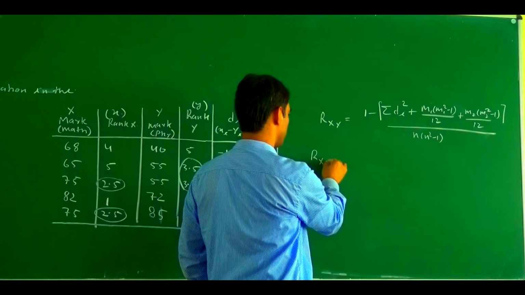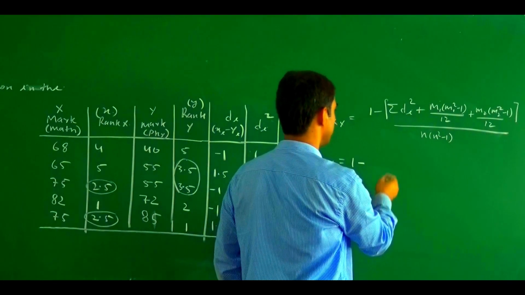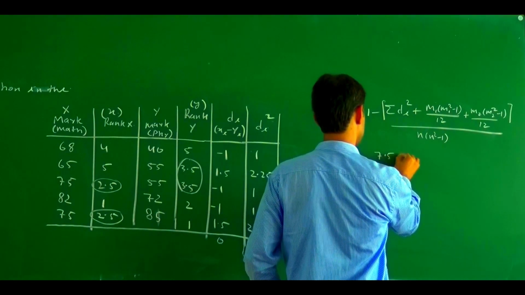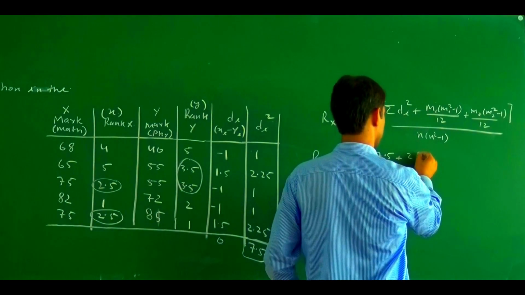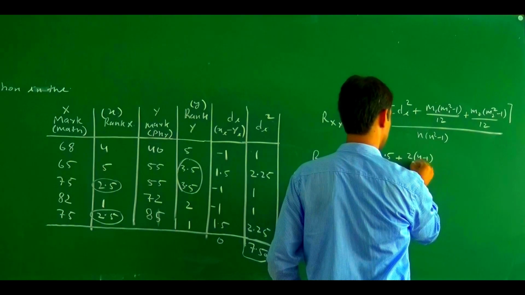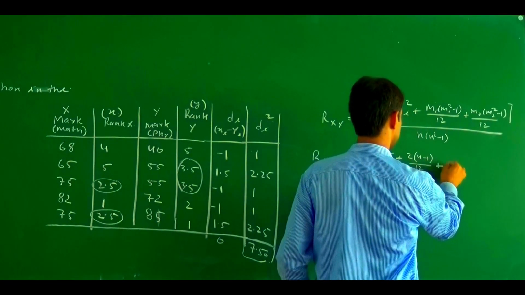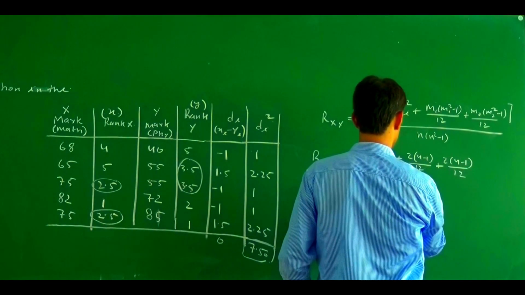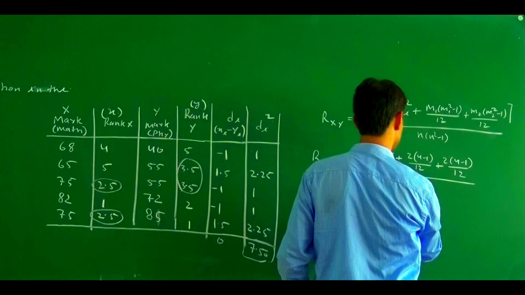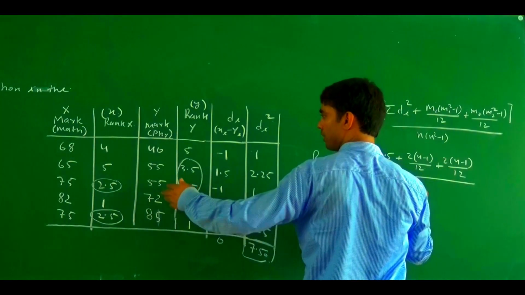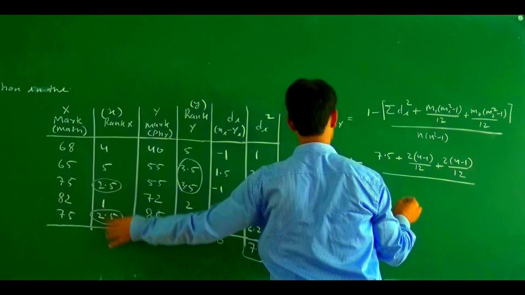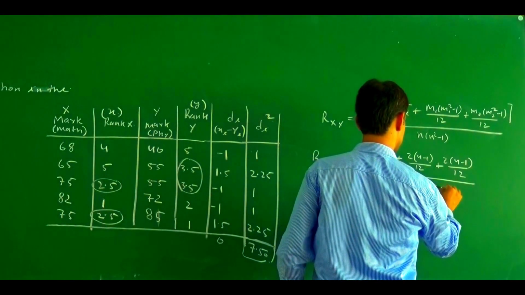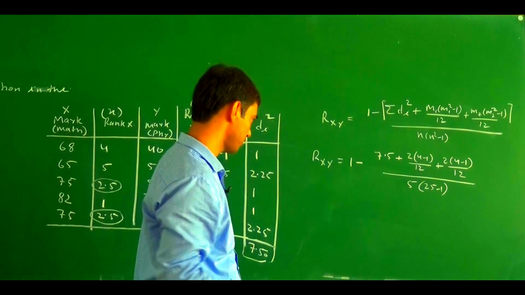The value becomes r_xy equal to 1 minus 6 times (sigma d_i square, which is 7.5, plus 2 square, that is 4 minus 1, divided by 12, plus 4 minus 1 divided by 12), and the whole divided by the number of individuals. 1, 2, 3, 4, 5 individuals. So 5 square means 25 minus 1, that is 24.